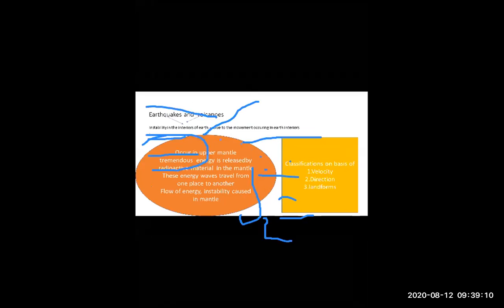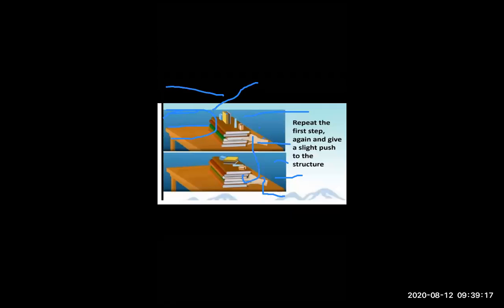Okay, so look at this. Velocity, directions and landform. There are three classifications of internal movements: velocity, directions and landform. After that, we go to our main part. Just look at this.